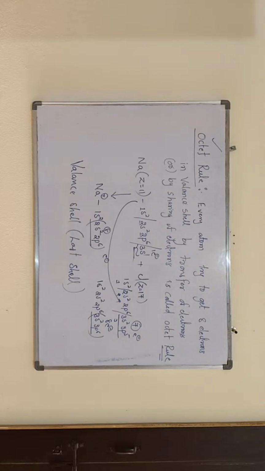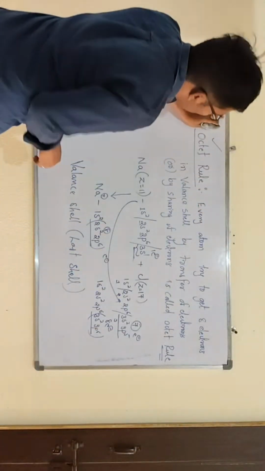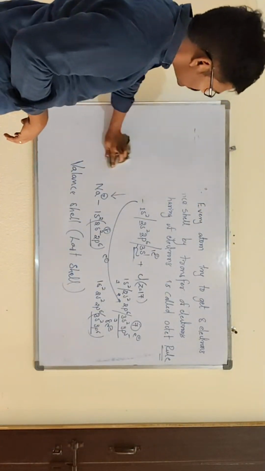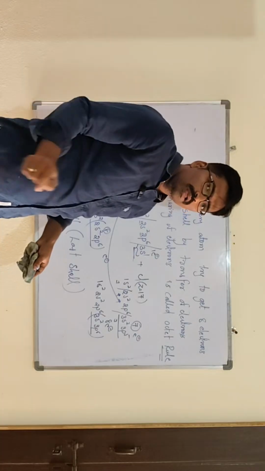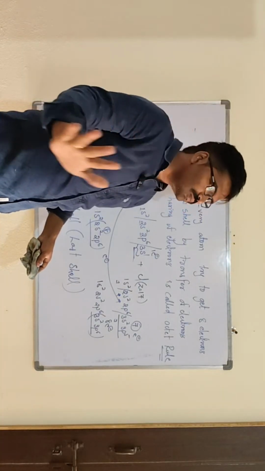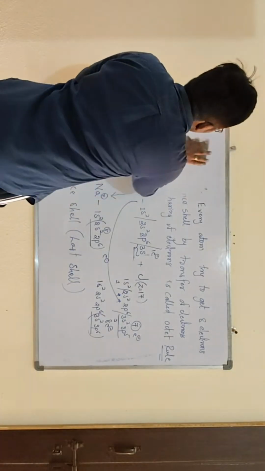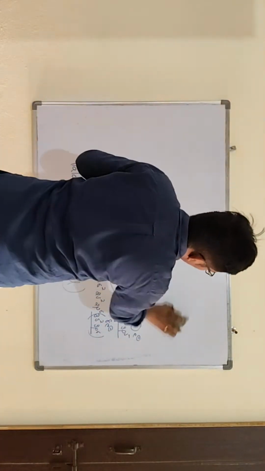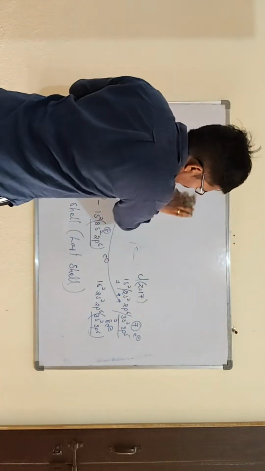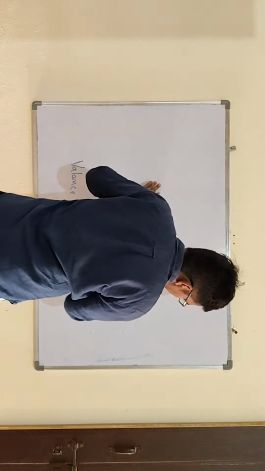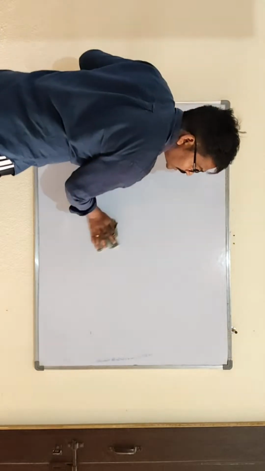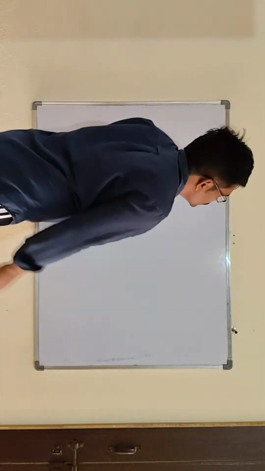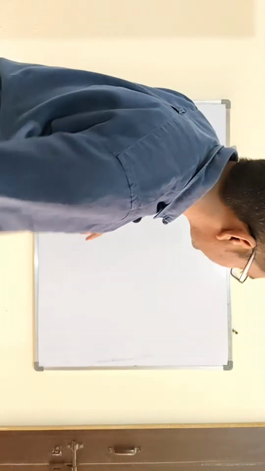Next, we have to take the Lewis dot structure. So how can you draw the Lewis dot structures? Why do we have to find the Lewis dot structures? To find the formal charge, we need to find the Lewis dot structures. Actually, in the examination they ask for the formal charge on a particular atom in a molecular structure. So to find the formal charge, you must know the Lewis dot structure. So how do we draw the Lewis dot structure?